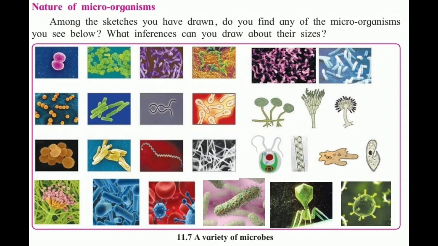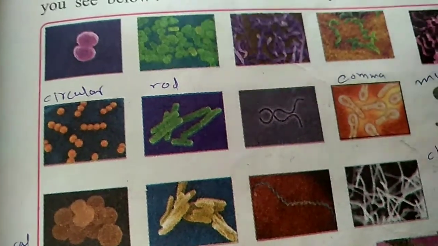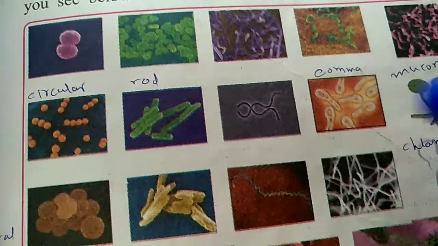These are the sketches of some microorganisms. We can get an idea about the shapes, and also about the names of these microorganisms. This is Streptococcus bacteria. This is also bacteria. Understood?